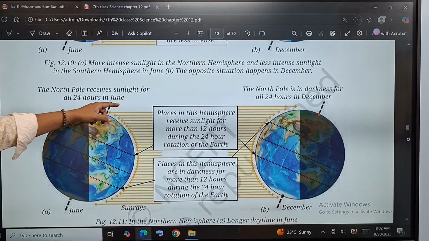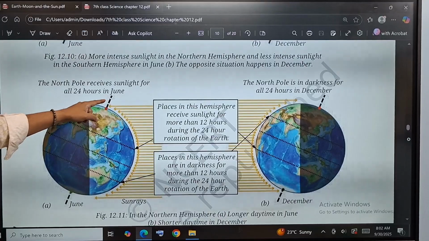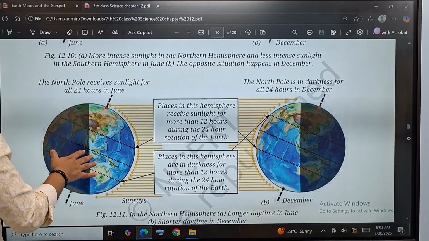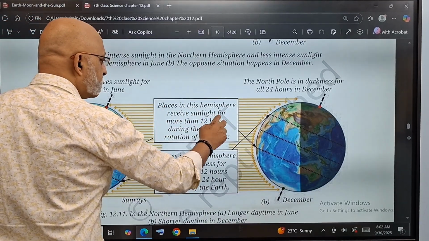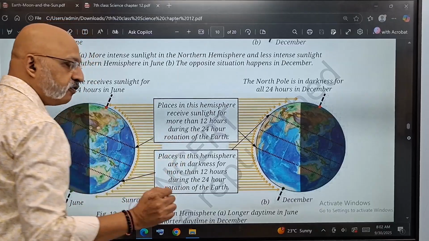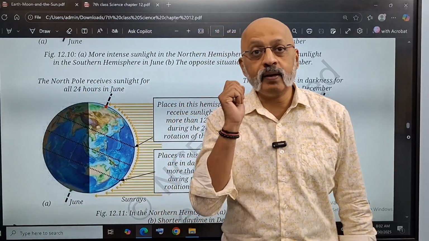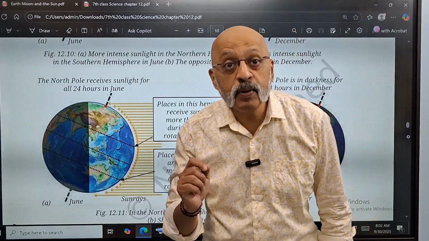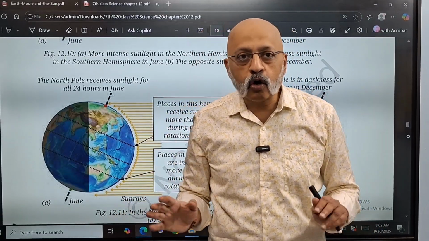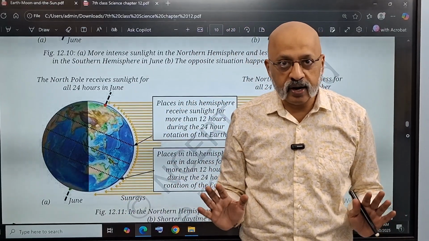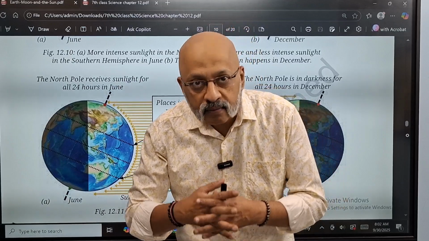So the North Pole receives sunlight for all 24 hours in the month of June. In the month of June, places in this hemisphere receive sunlight for more than 12 hours. In fact, when I first went to UK in 2001, I remember, what time would the sun set? Till 10 p.m. 10 o'clock would seem like 5 o'clock in the evening, right? So 10 o'clock is when the night would come.